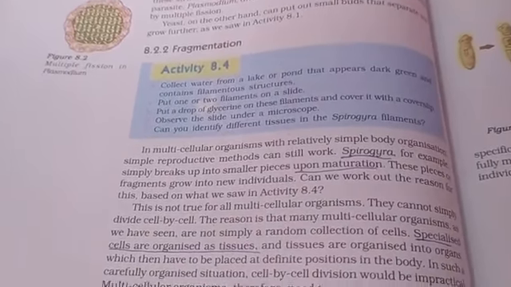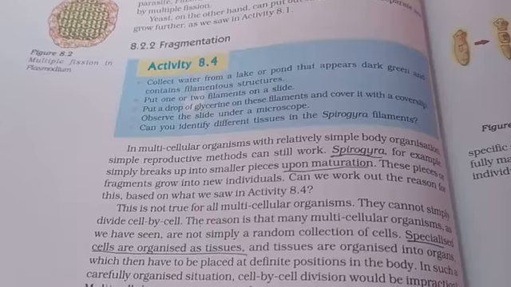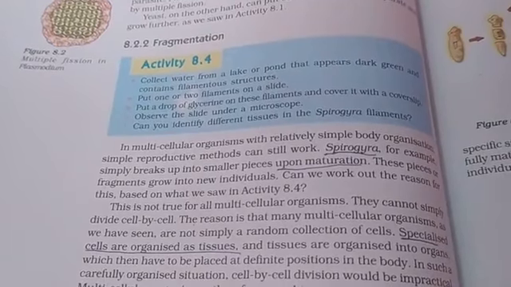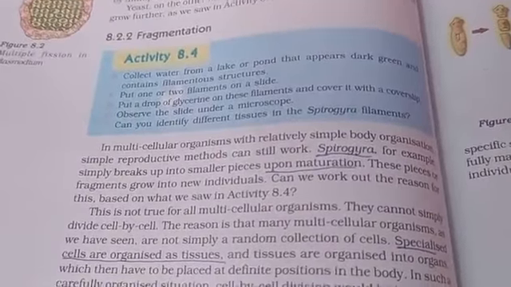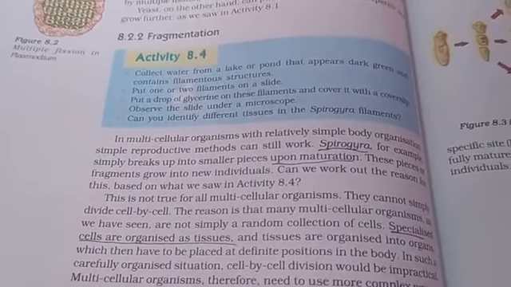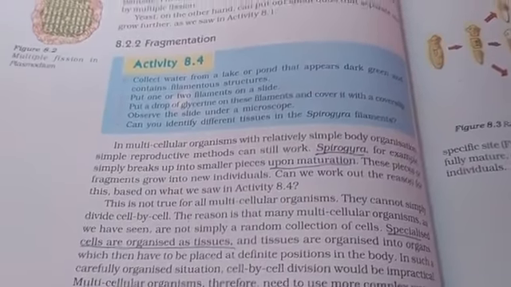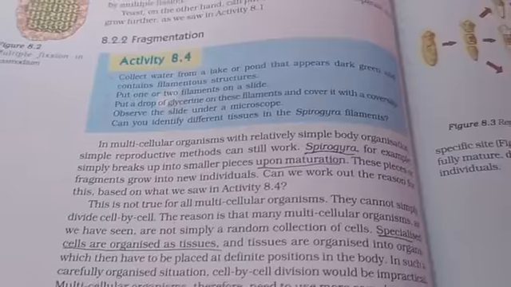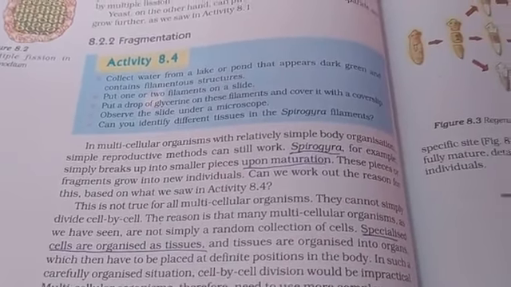For example, for fragmentation they have given one example, that is Spirogyra. If you see Spirogyra, it forms several filaments when it is mature. Those filaments break from the mother organism. The filaments regenerate into a new organism.